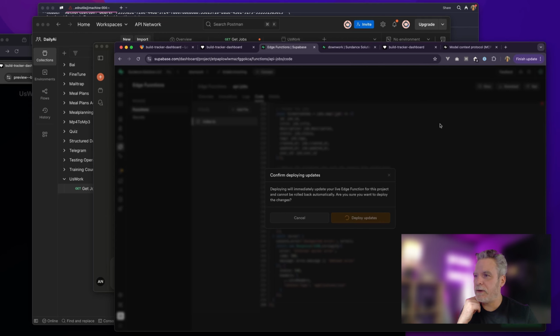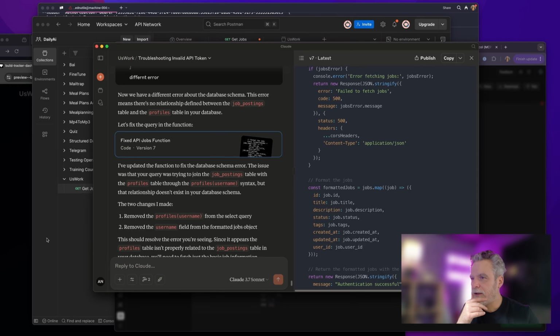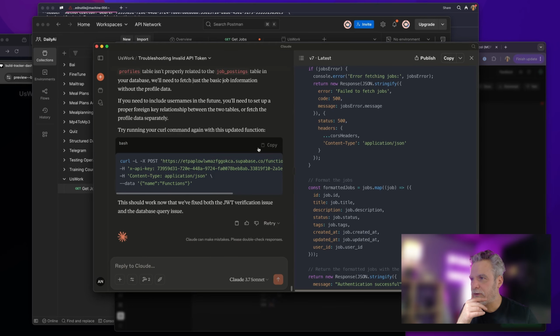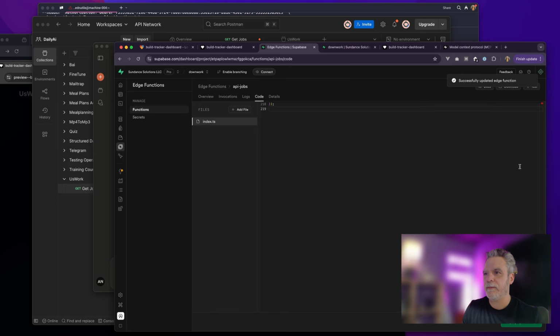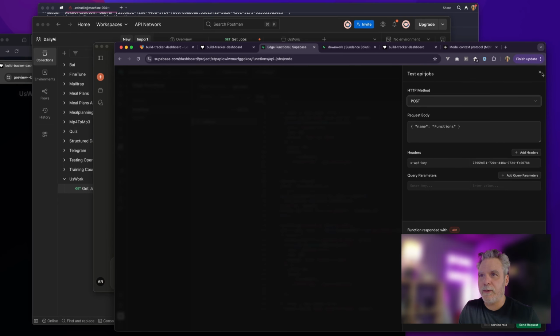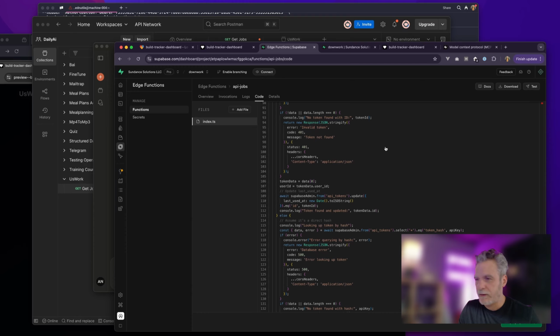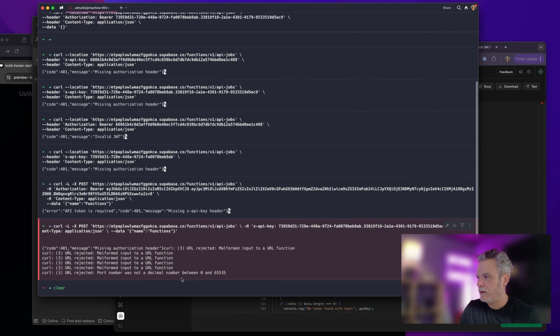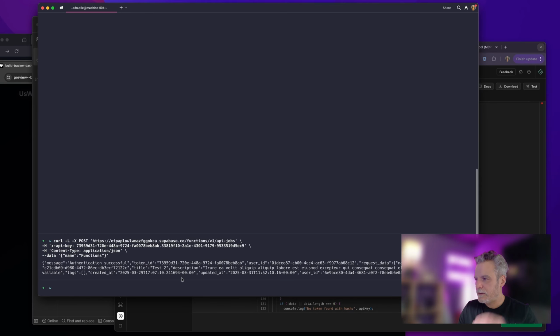Now I'm going to hit it with curl. Just give it a moment. It's usually quicker than that. I'm going to hit it with curl. Oh, it actually gives me curl down here. So I'll do this one and then we'll go from there. But I was going to say it also has this test area here. But I'm not going to do that one. I want to just follow the flow here. So I'm going to go into my terminal and just do that. I think we got it.